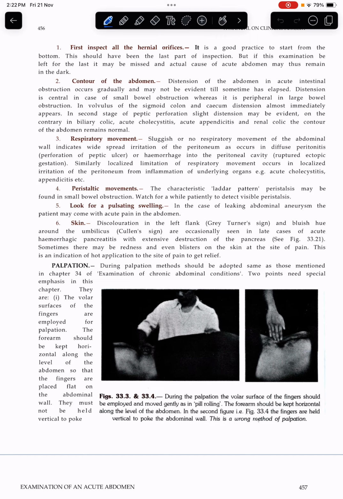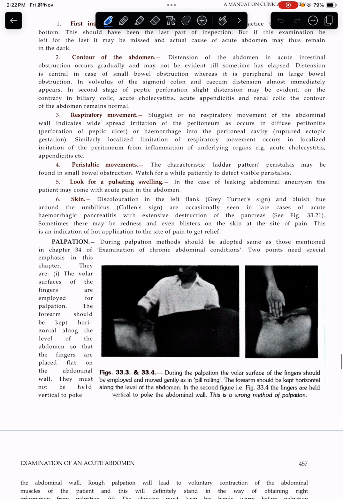फिर आते हैं रेस्पिरेटरी मूवमेंट में. रेस्पिरेटरी मूवमेंट में हो गया स्लगिश और no respiratory movement of the abdominal wall indicates widespread peritonitis, as in diffuse peritonitis and hemorrhage into the peritoneal cavity. Similarly, localized limitation of the respiratory movements occurs in localized irritation of the peritoneum from inflammation of underlying organs. Example is acute cholecystitis और appendicitis.